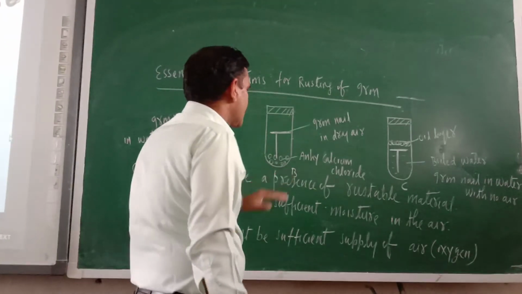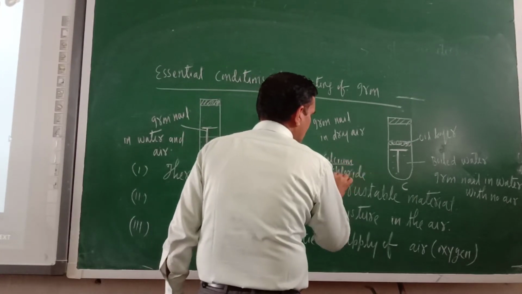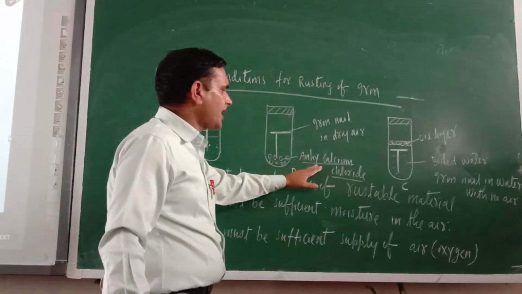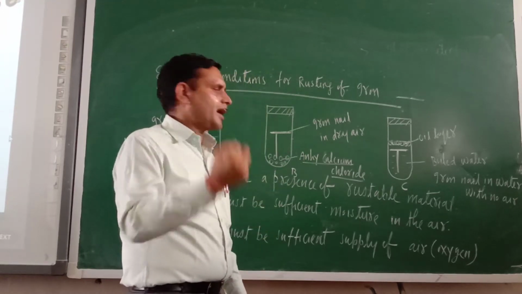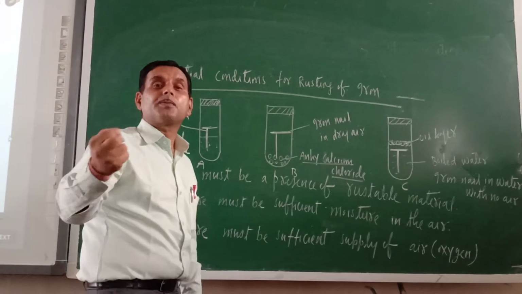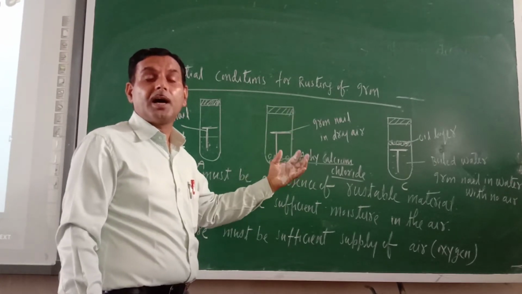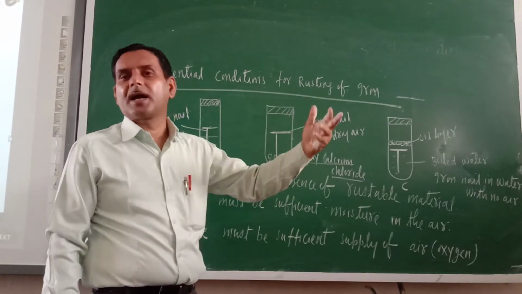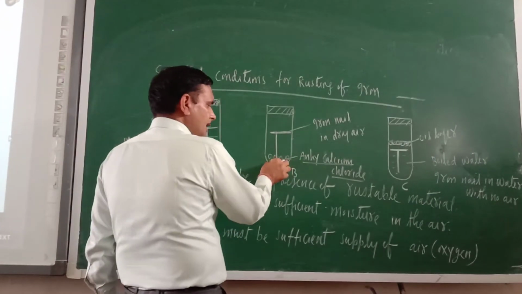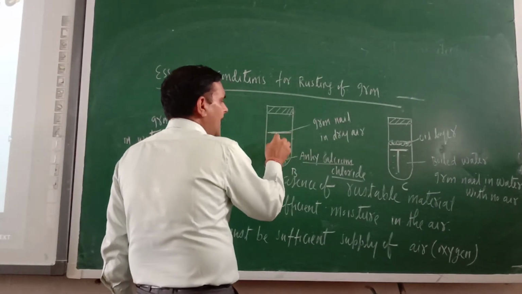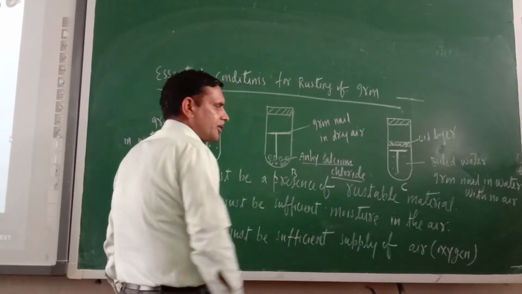Now in test tube B, what is there? Now you have filled here anhydrous calcium chloride. Do you know the characteristic of anhydrous calcium chloride? This anhydrous calcium chloride absorbs the moisture from the air and makes the air dry. So here you have already put the calcium chloride. Now keep here an iron nail. So in test tube B, the iron nail is kept in dry air.